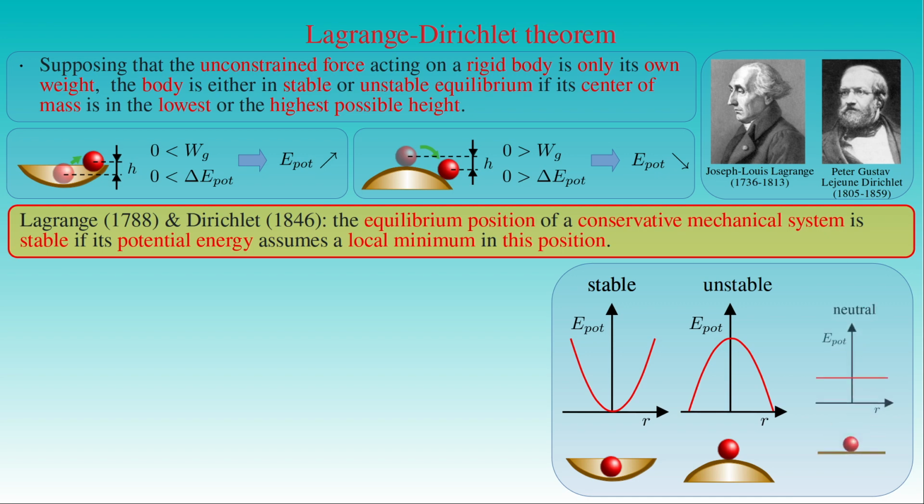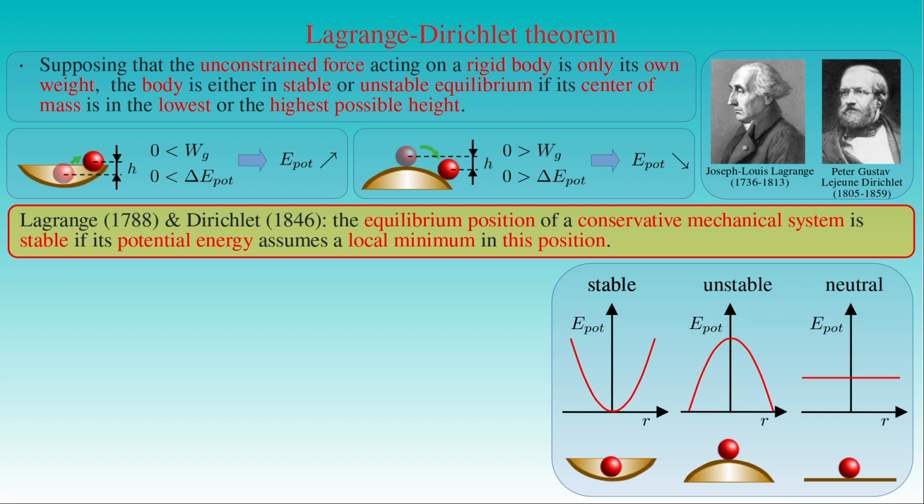In the case of neutral equilibrium, the ball can roll over a horizontal surface and its center of mass has a constant distance from the surface. Then the potential energy of the ball remains constant and the ball is in equilibrium at any position, which is a neutral equilibrium. For the sake of clarity, the reference level of the potential energy is set to be a non-zero value in the third figure.